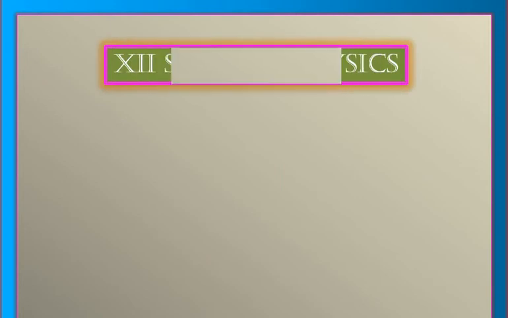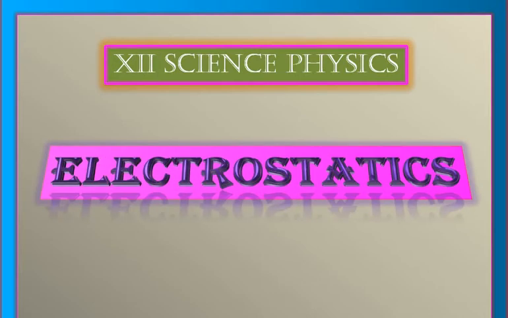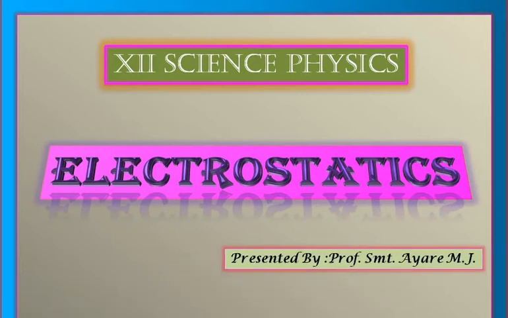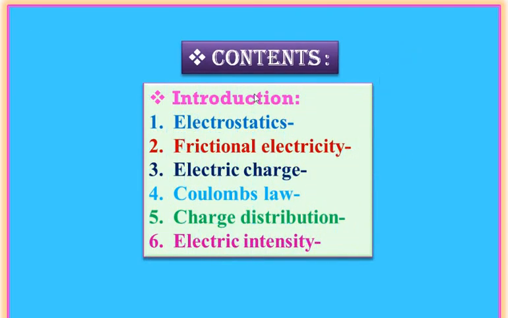In last lecture, we have completed the topic wave optics. In this lecture, we will start the next topic and the name of the topic is electrostatics. This topic contains number of different points and we will discuss them one by one. Let us see the contents which we are going to discuss in this lecture. They are electrostatics, frictional electricity, electric charge, Coulomb's law, charge distribution and the electric intensity.